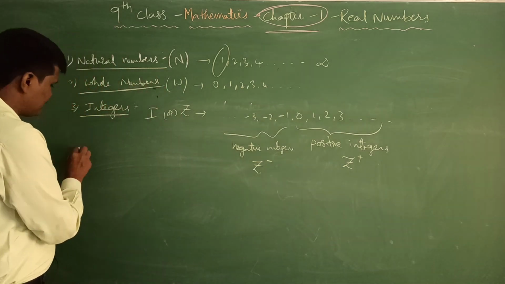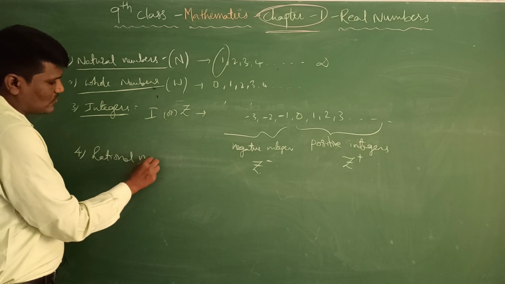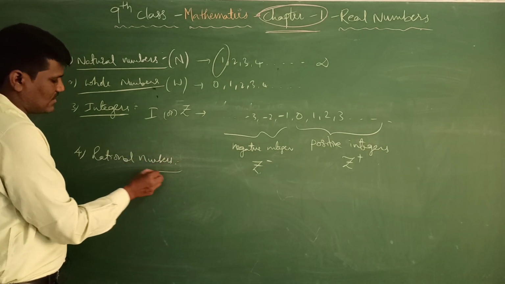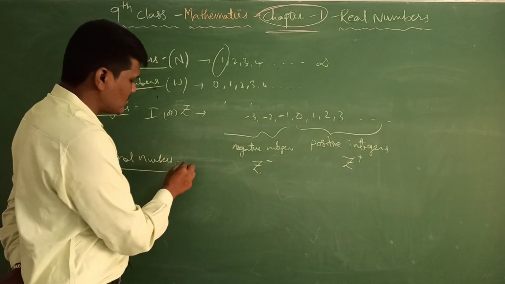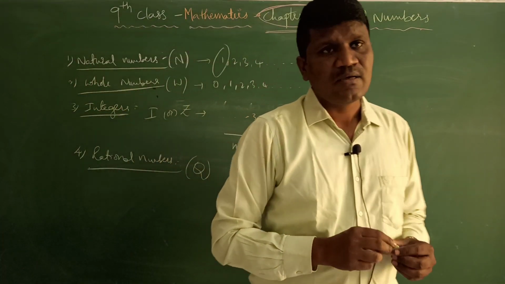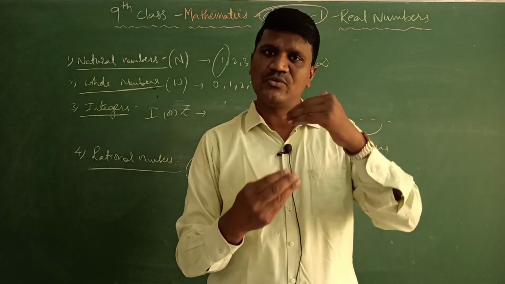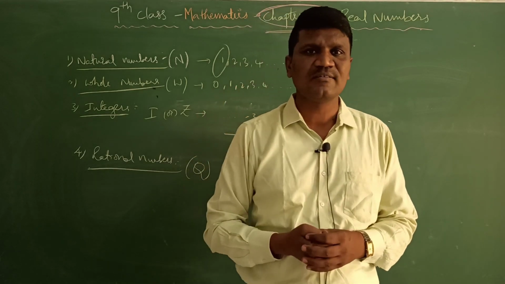And next, the fourth one is rational numbers. So generally we denote rational numbers by what? Quotient, Q, right? So what is meant by rational numbers? All of you know, right? You have learned it in the 8th class itself. What is a rational number?